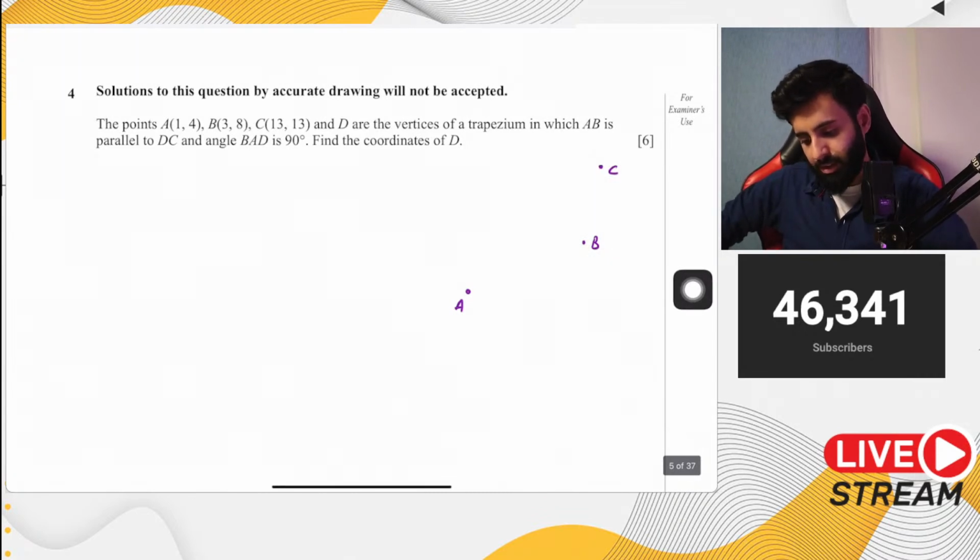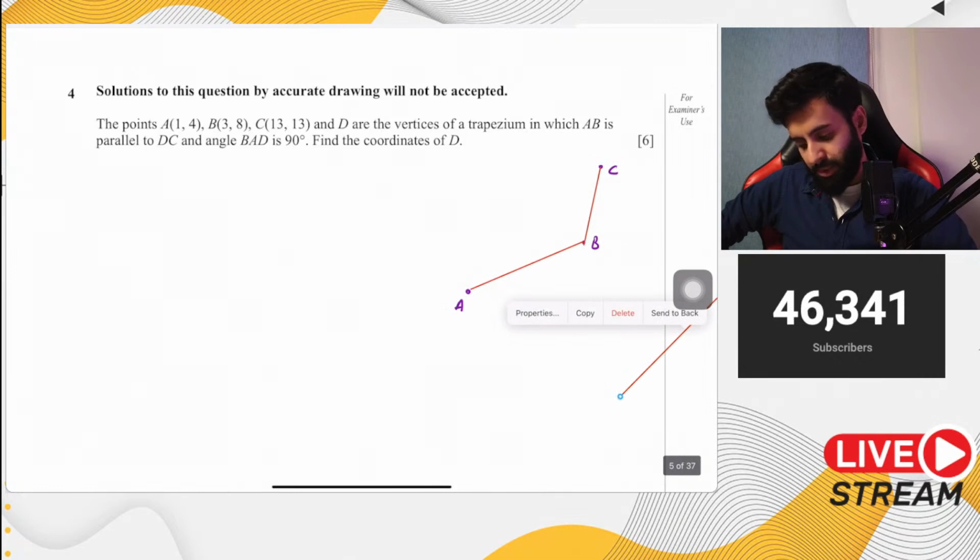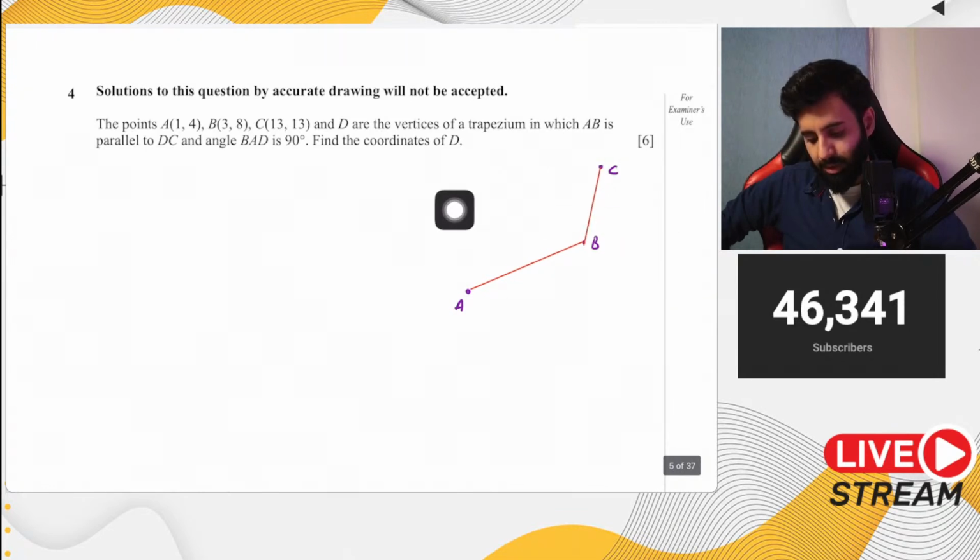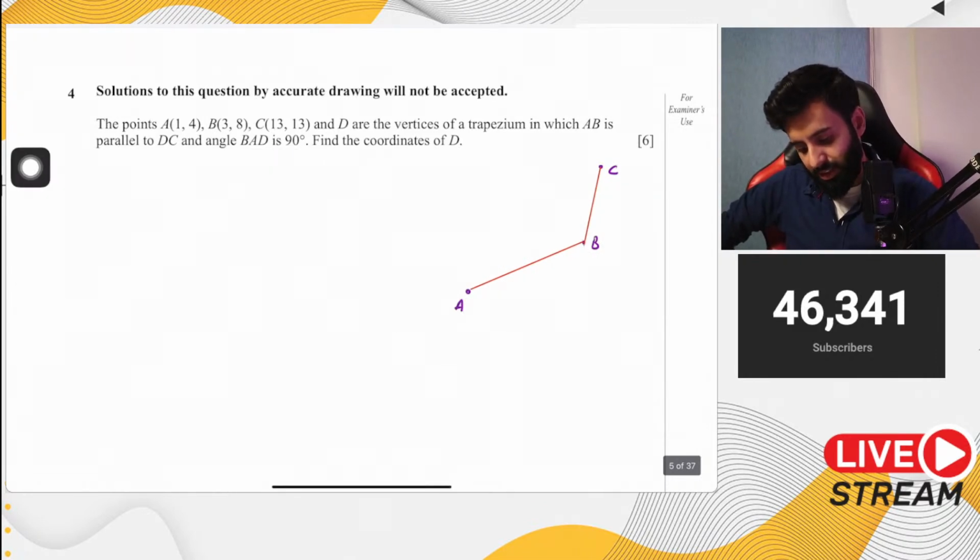So somewhere over here is point C. Now the question says that ABCD is a trapezium. So that means we're going to make the fourth vertex somewhere over here. And it also says that BAD is 90 degrees. So that means this angle right here, BAD, will be 90 degrees. So that means point D we'll find somewhere over here.